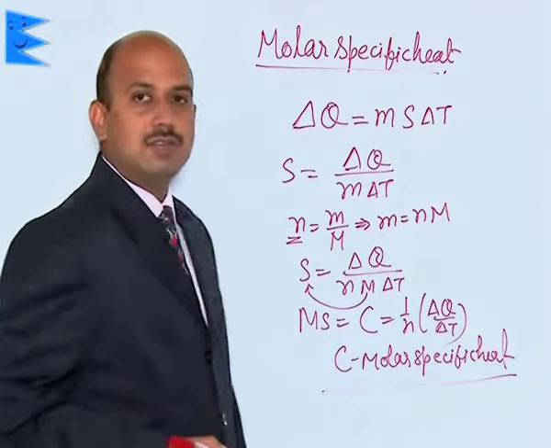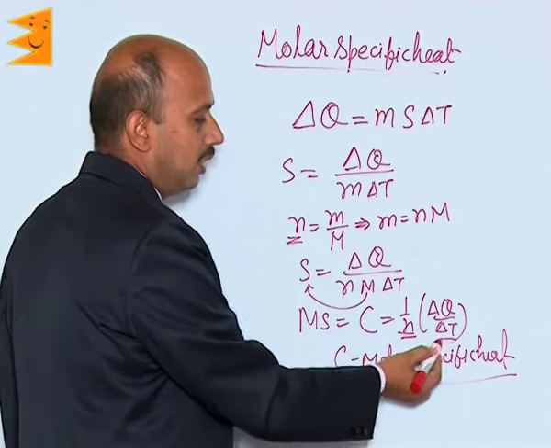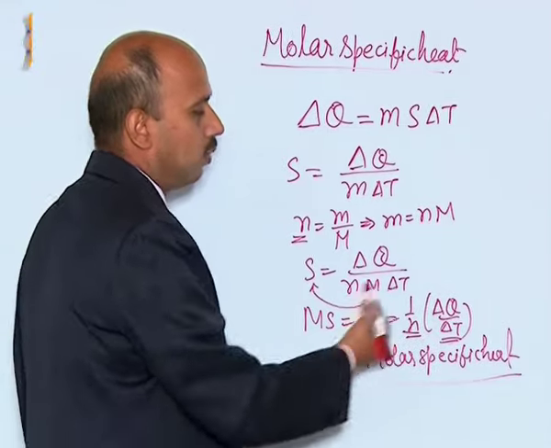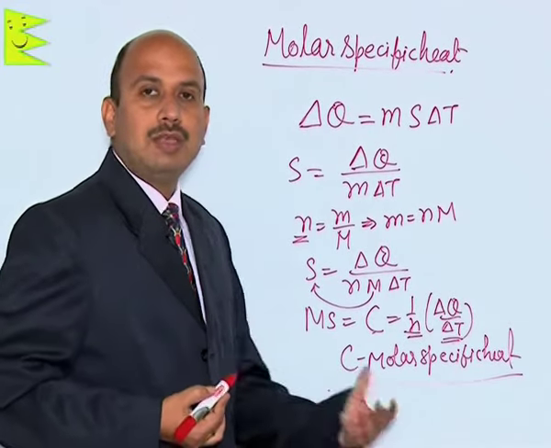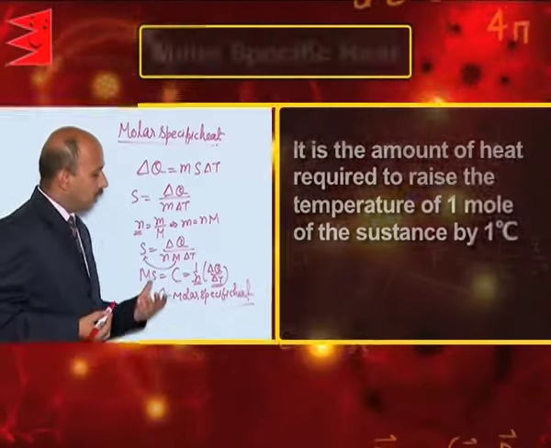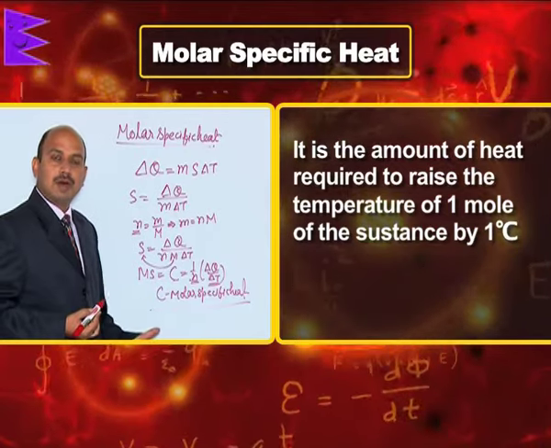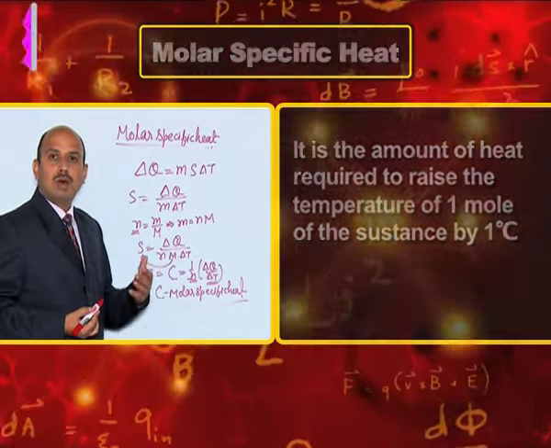If you take n is equal to 1 and delta T is equal to 1, then C will be equal to delta Q. That means the molar specific heat of a substance is defined as the amount of heat required to raise the temperature of 1 mole of the substance by 1 degree Celsius or 1 Kelvin.